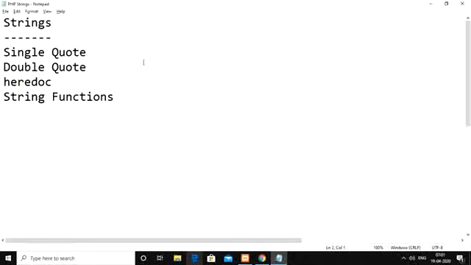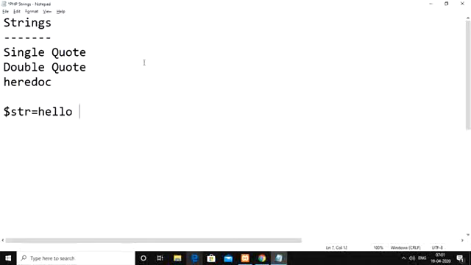Hello everyone. As part of today's session, we are going to discuss the strings concept in PHP. A string is nothing but a collection of characters. In PHP, strings can be represented with single quotes, double quotes, or by using the heredoc syntax. Let us say we have one variable called str, and we want to write down one string called hello csc.